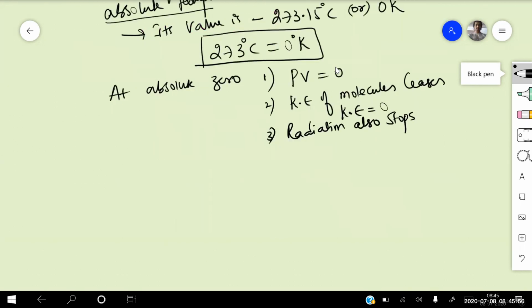He may be asking, at absolute zero, what is pressure and volume? PV is equal to 0. Kinetic energy of the molecules also ceases, so kinetic energy is 0. Radiation also stops. And the fourth one is matter disappears.